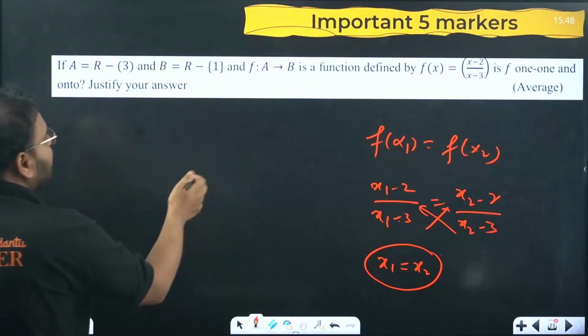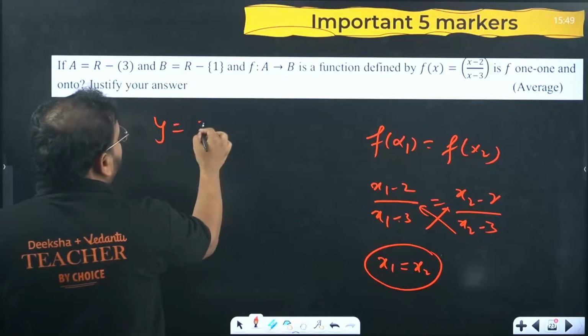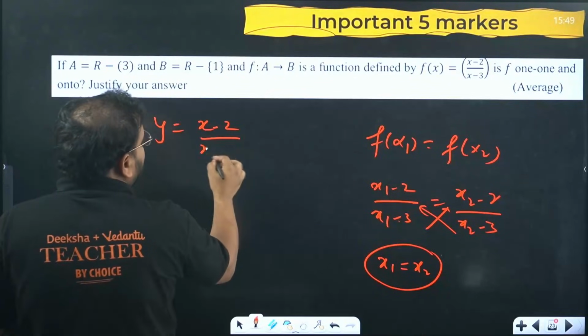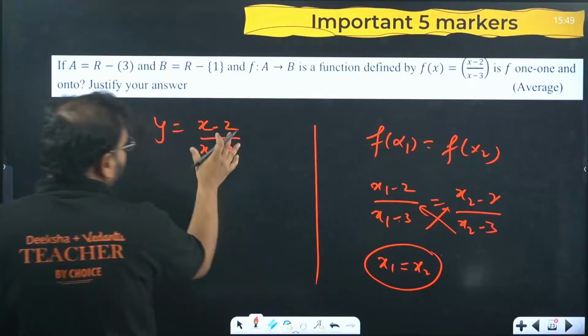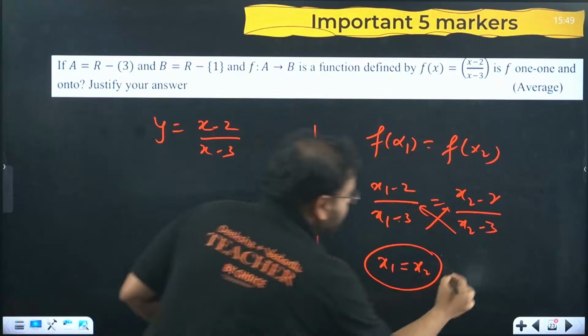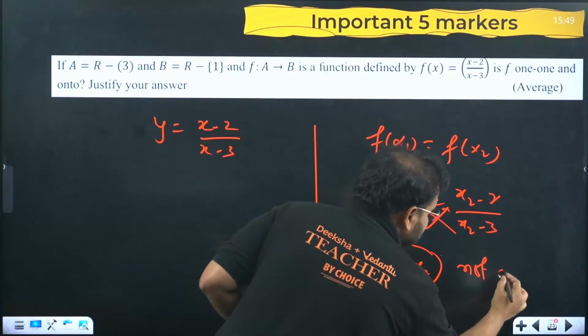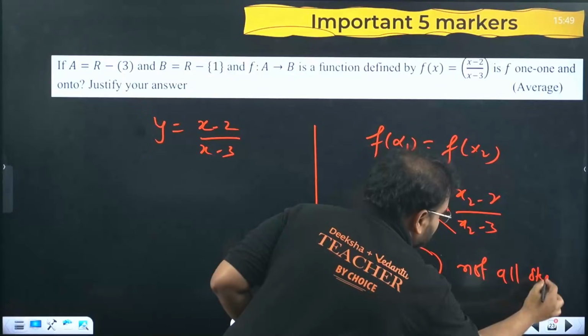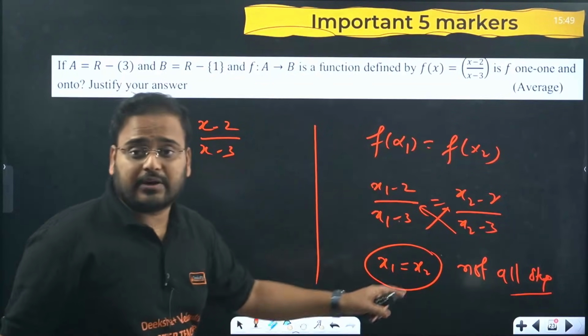And for onto function, what you're going to do, start from here. y equal to (x - 2)/(x - 3) is there, okay. And simply, this is not all the steps, okay. You have to do from your side, okay.